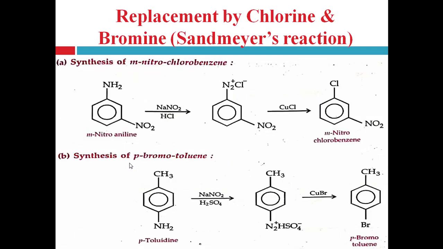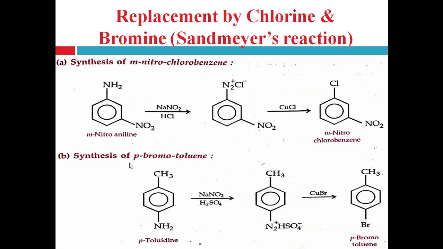Next one is replacement by chlorine and bromine, right? Now replacement by halogen includes two parts: replacement by chlorine and bromine, that is Sandmeyer's reaction, and the others are replacement by iodide and replacement by fluorine. But replacement by chlorine and bromine is also known as the Sandmeyer's reaction. Let's see the examples. Synthesis of meta-nitrochlorobenzene.